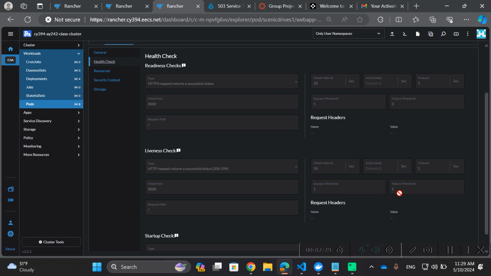Again, moving on to the liveness check, the program here will search for an HTTP request that will return a successful status code from our web application. Once it does that, it'll move on to the next 10-second interval later. As you can see here, we have a check interval of every 10 seconds. For our liveness checks, we have a failure threshold of 1.